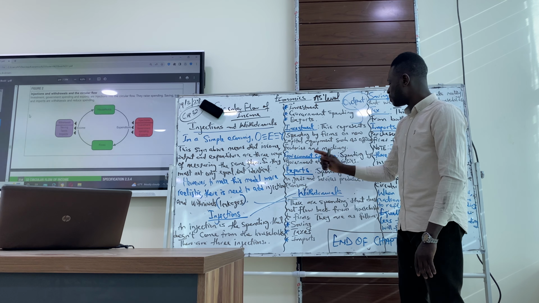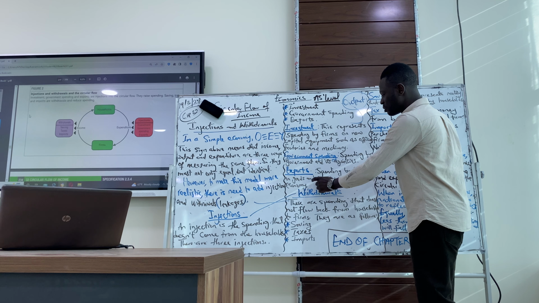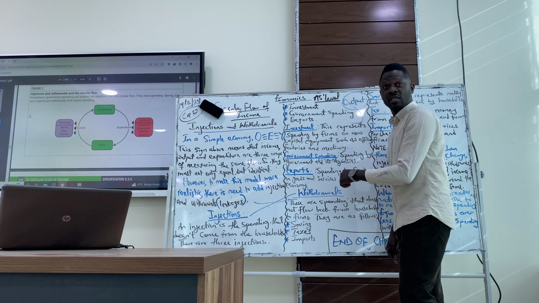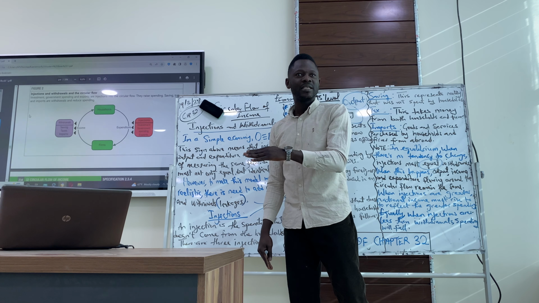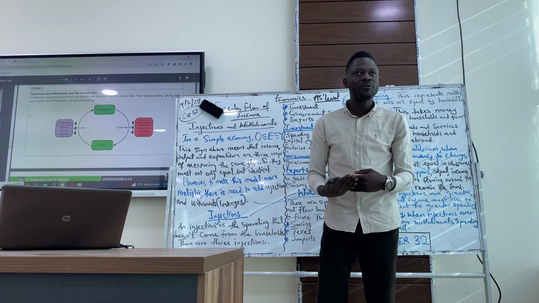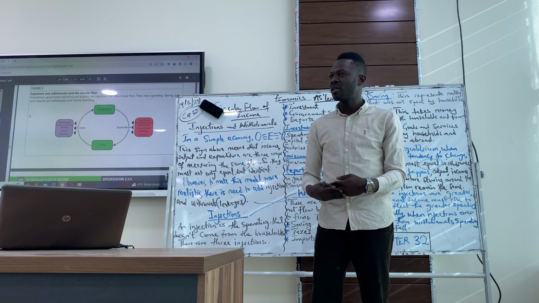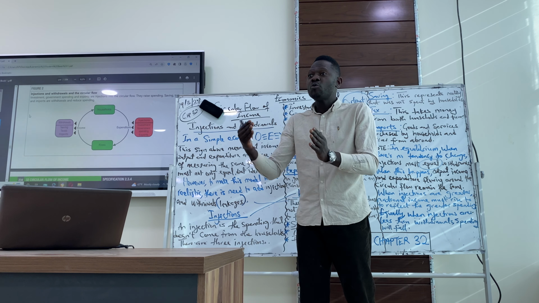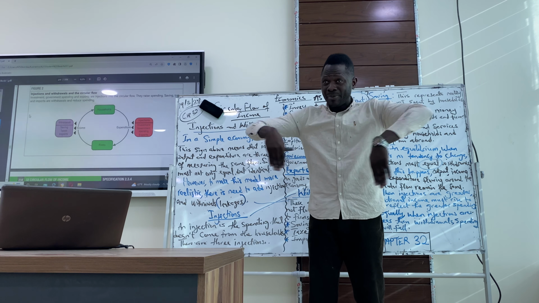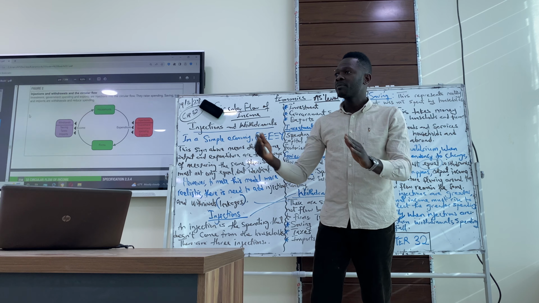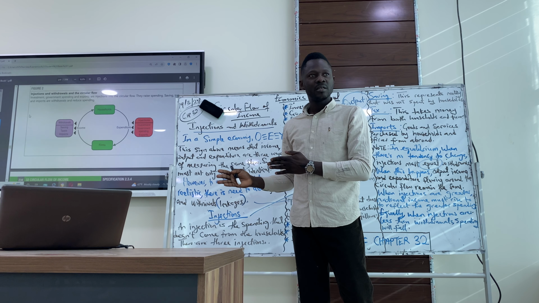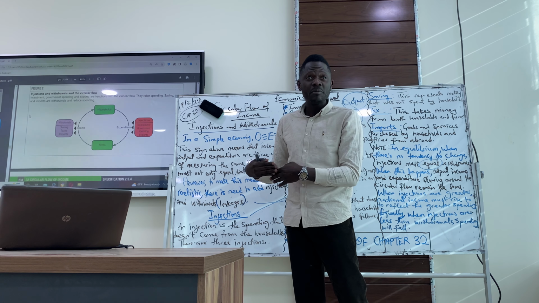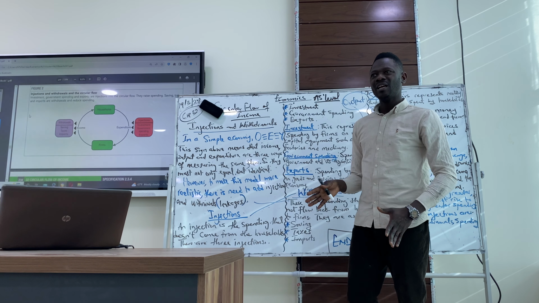And the last one, exports. Spending by foreigners on goods and services produced in an economy. So it is not only households that are buying. Foreign customers start buying from us because the economy is now open. Unlike before, when it was only we who bought from our economy, now we are exporting. So money comes into the economy, not from the household. Is it clear?